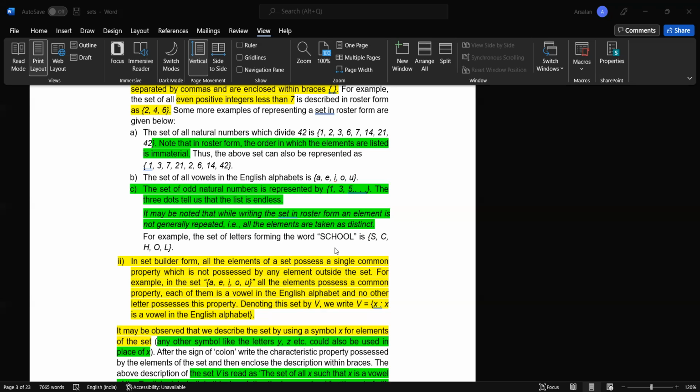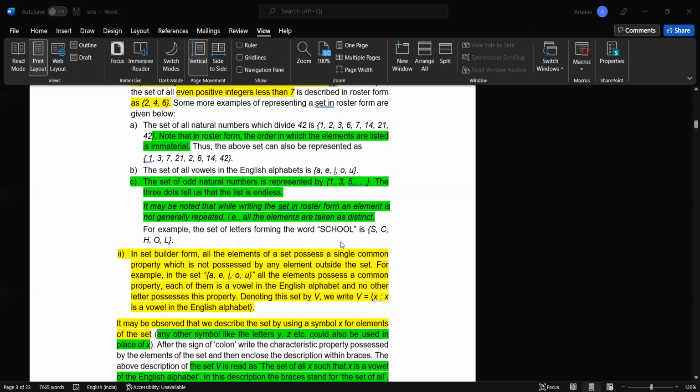So if there is a repeated element, for example, "school" is made up of 6 characters. If we want to write down the set of its letters, then we only need to write 5 letters. We should not repeat a particular letter. It is not prohibited, but it is considered better not to repeat.